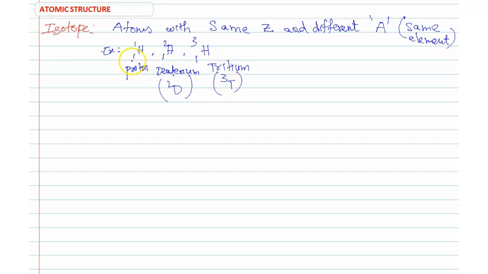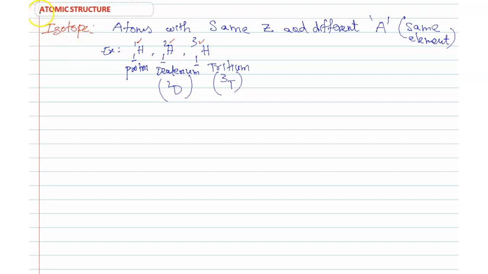So see here, both have the same atomic number, and the mass number is different. Here 1, here 2, here 3. So these have the same atomic number but different mass number. So these are isotopes.